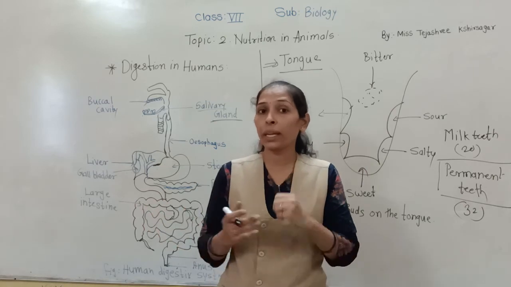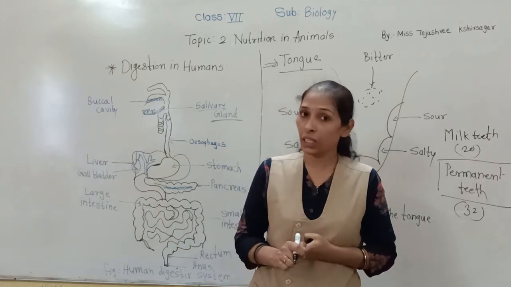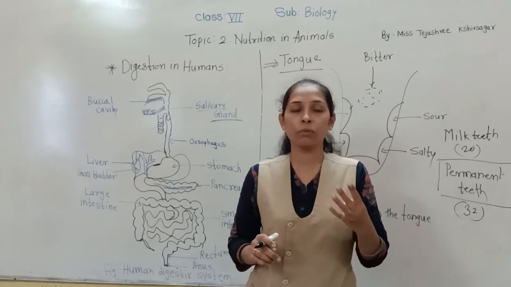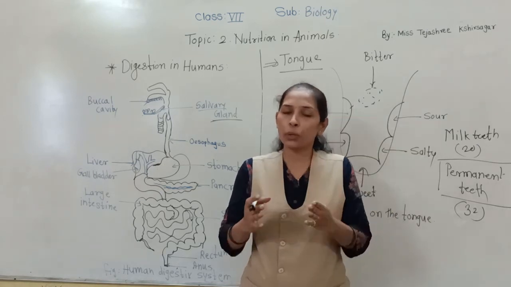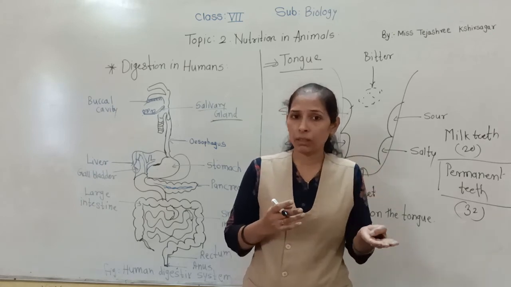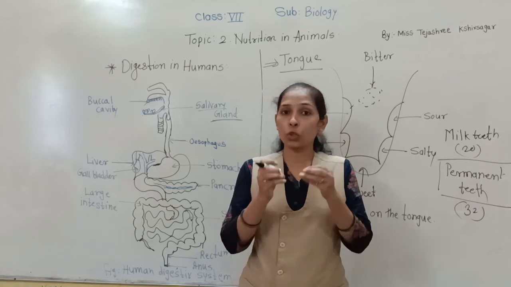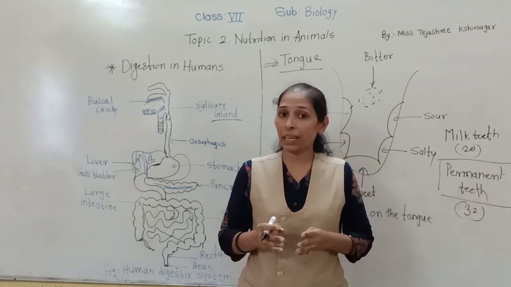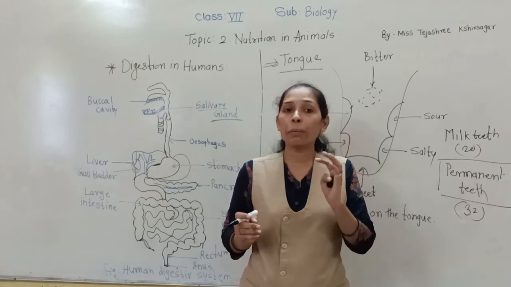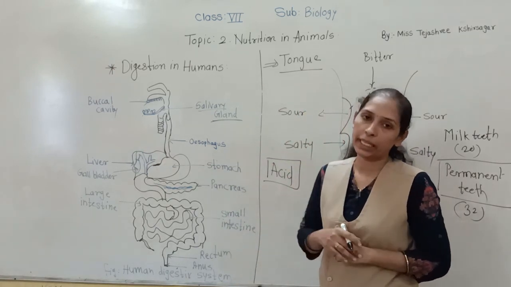So if you want to take care of your teeth, you should brush your teeth twice a day, once in the morning and once before going to bed. You should avoid soft drinks, sugar-containing food, very sticky chocolates, cakes and pastries. Why? Because these are the main culprits responsible for tooth decay.